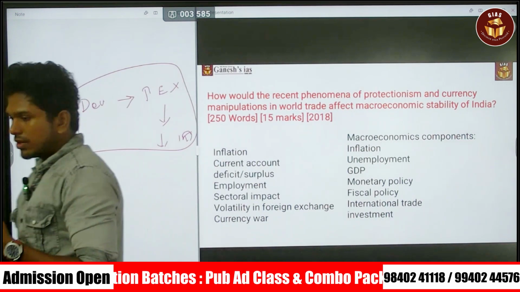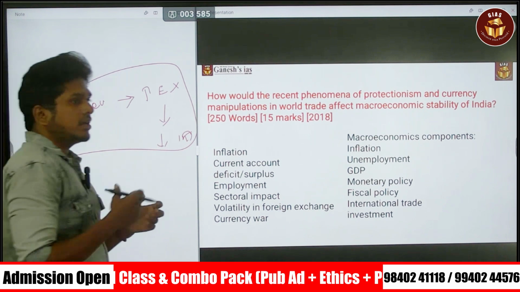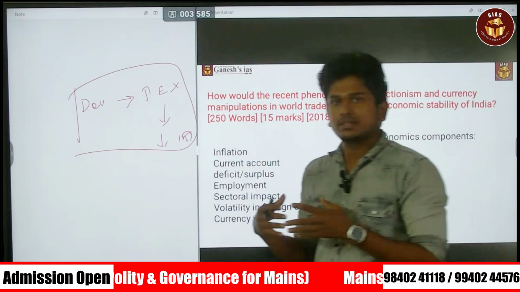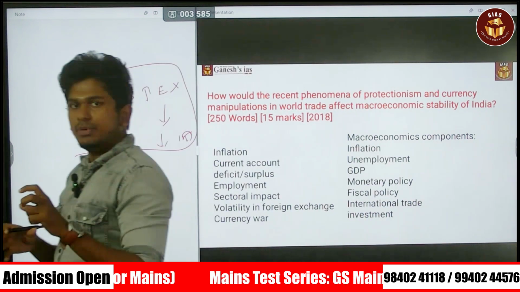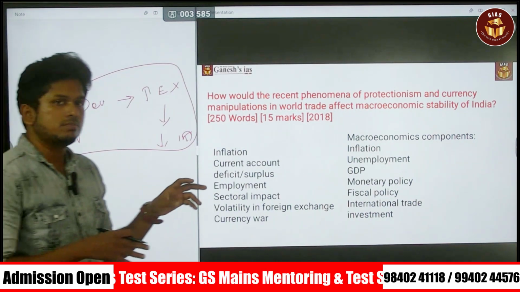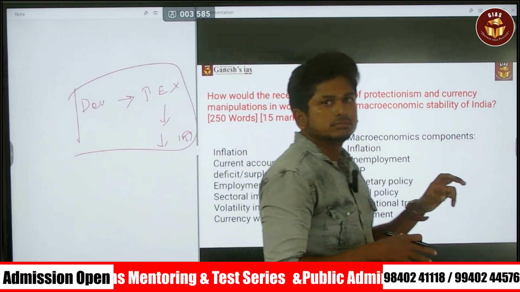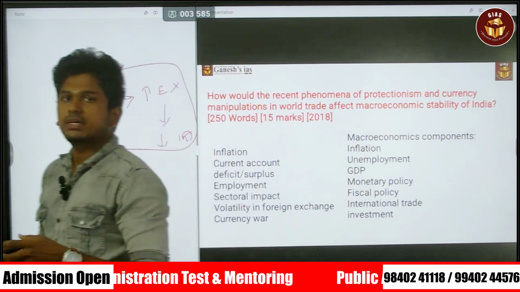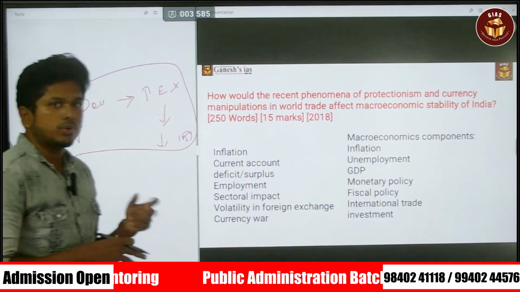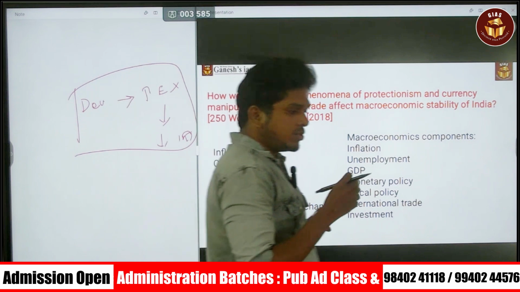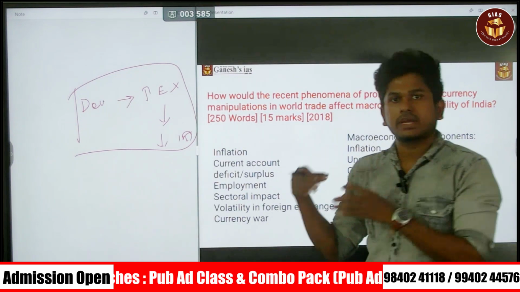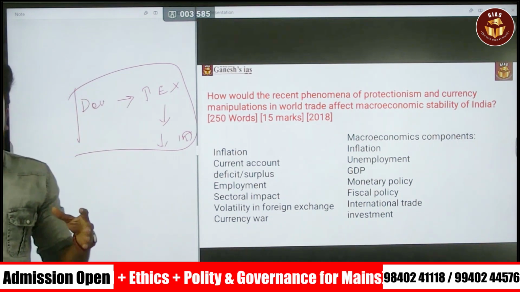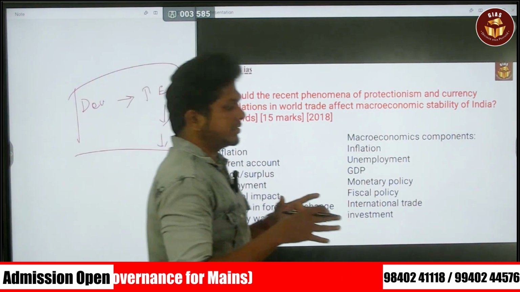If it is around 2.5 pages, then 1.5 pages should be covered with the body of the answer. The intro part should be more limited. So what is protectionism, what is currency manipulation, you just limit it within half a page or even three-quarters of a page. Try to limit it and then answer it. That is the most important thing. You have to give more weightage to the body of the answer only. Don't try to expand the introduction part. That is the most important thing.